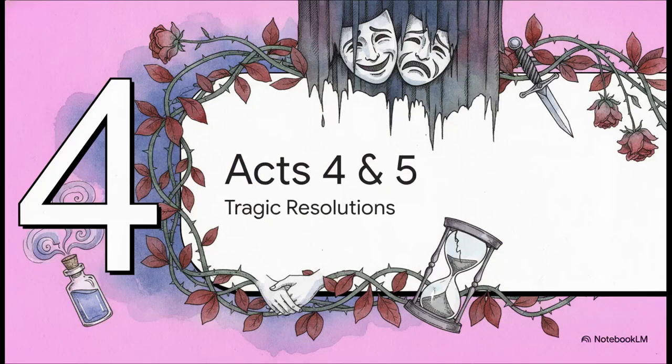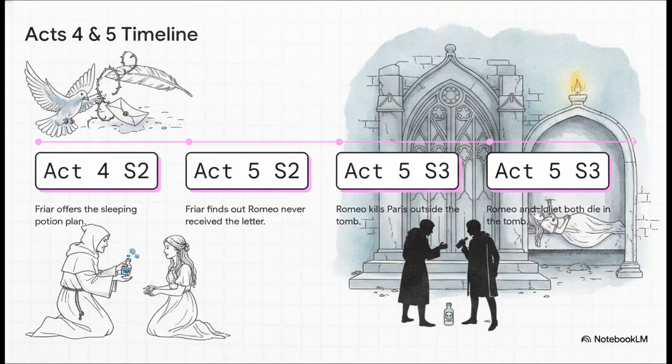Section 4. Acts 4 and 5. Tragic resolutions. We now enter the falling action. This is where desperate plans are hatched, all driven by this sense of impending doom and heartbreaking dramatic irony. Juliet is beyond desperate at this point, so Friar Lawrence devises this highly quixotic, incredibly risky plan. Juliet is going to drink a potion to fake her own death so she can avoid marrying Paris.